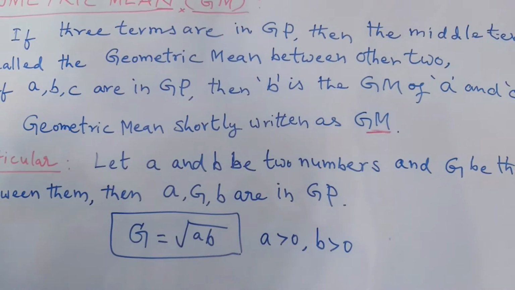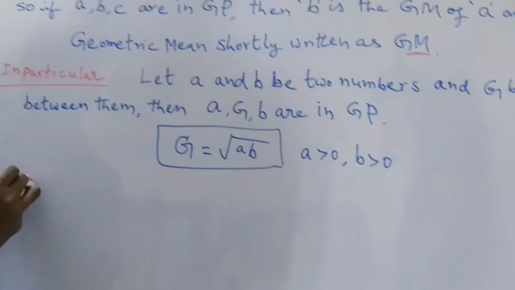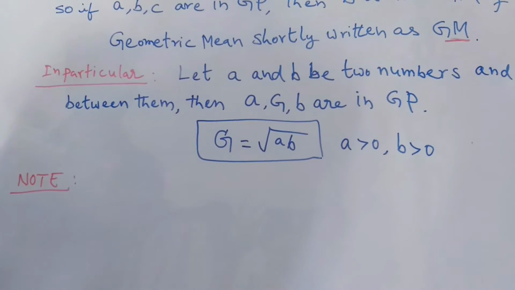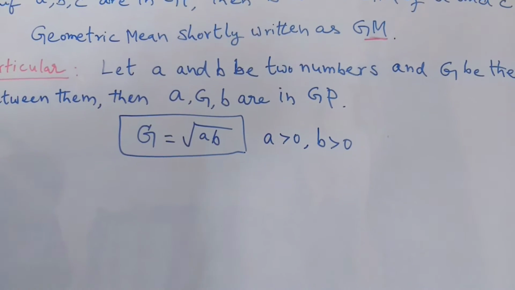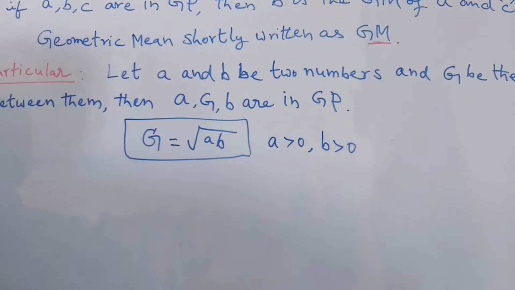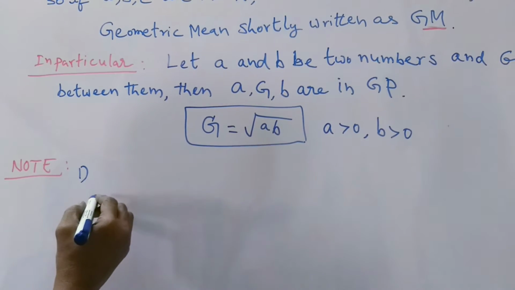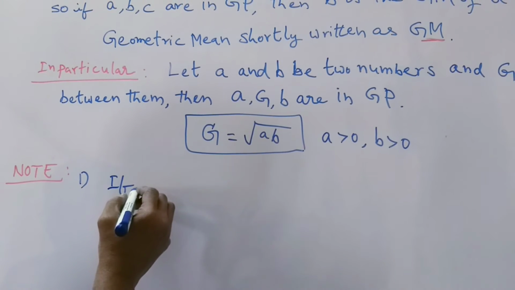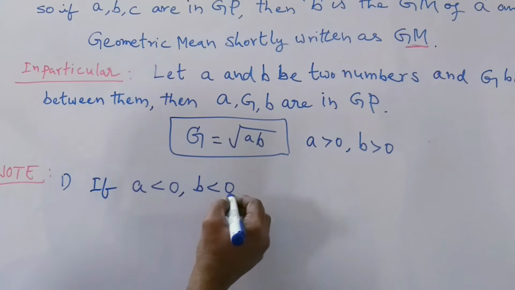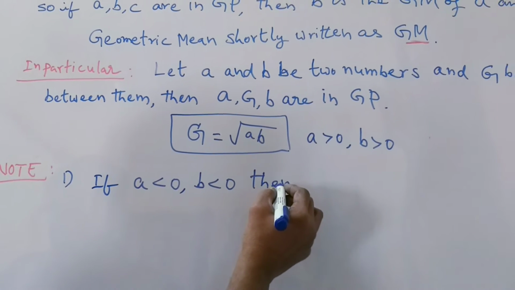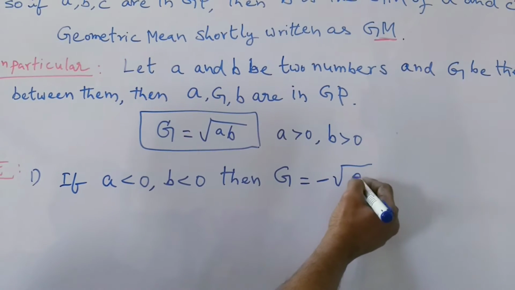Note points for this. First note point: if A is less than 0, B is less than 0, then geometric mean G is equal to minus square root of AB.